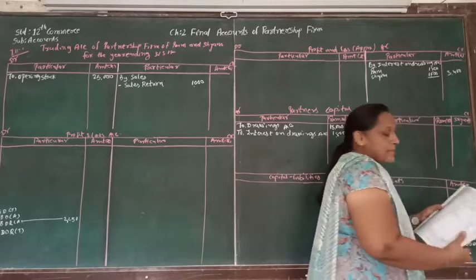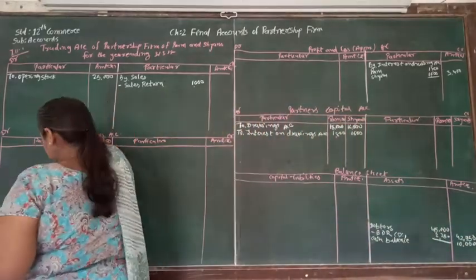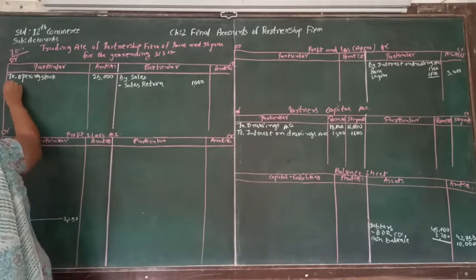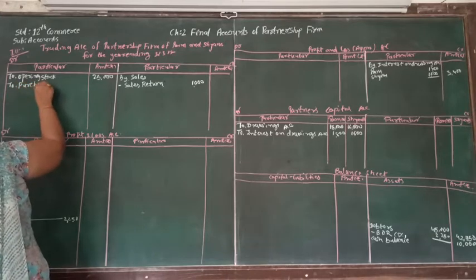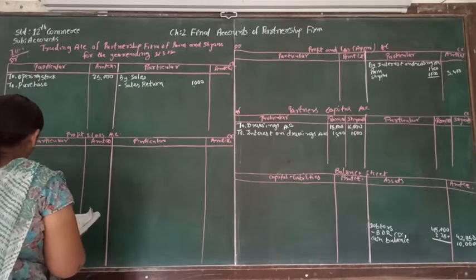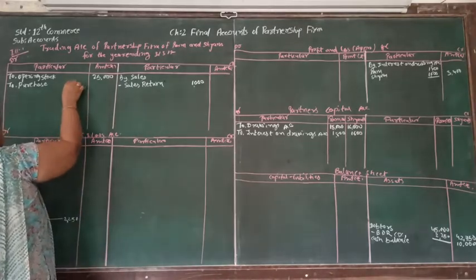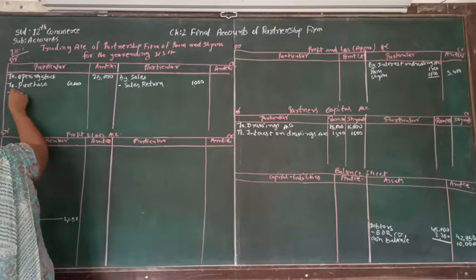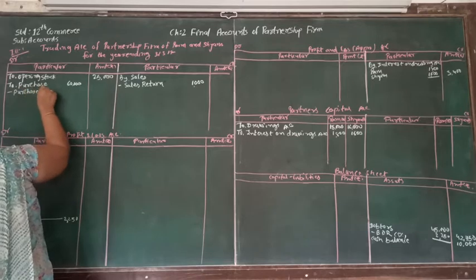And after cash balance, another account is a purchase account. Purchase account supposed to be written on the debit side of a trading account. So here, as we know that purchase return is given to us, so that purchase supposed to be written outside column, and it is purchase minus purchase return. Purchase return, when it will come, we are going to write over here.